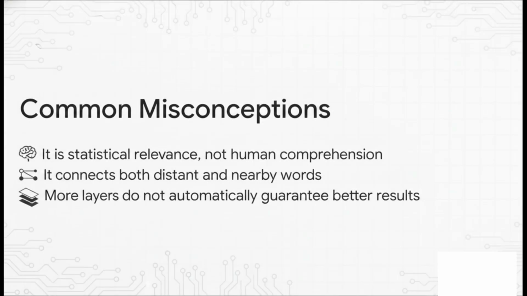Before we completely wrap up this explainer, let's bust a few quick myths that always seem to pop up around this topic. First, attention means the model is scoring statistical relevance. It absolutely does not mean the AI suddenly possesses actual human understanding or consciousness. Second, as we've seen, its real superpower is connecting distant words, not just the ones sitting side by side. And third, just slapping 100 more attention layers onto a model doesn't automatically guarantee better results. It's really all about how the attention mechanism is smartly integrated with the other components.